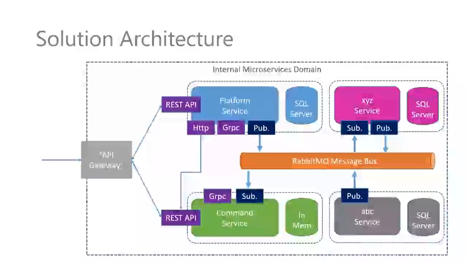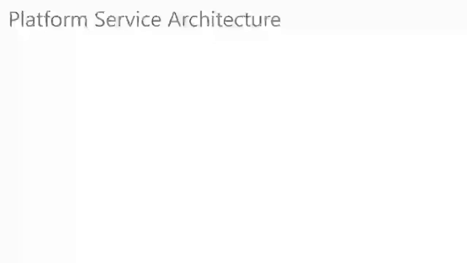So to round out our solution architecture, we are going to make use of gRPC, and gRPC is used quite a lot in microservices, so for that reason I've included it. And what we're going to use gRPC to do is allow our command service to reach out to our platform service and pull down any platforms that it doesn't already have. But a point to note about gRPC is that it is synchronous, it's not event-driven, and so we are coupling our command service to some extent to our platform service. Okay, so let's move on to taking a look at our service architecture.